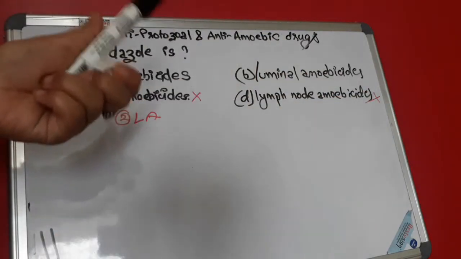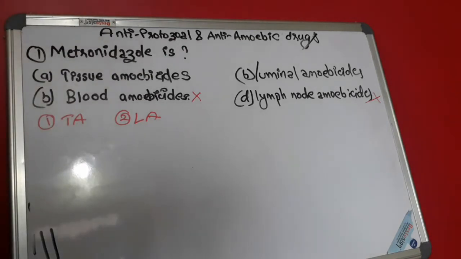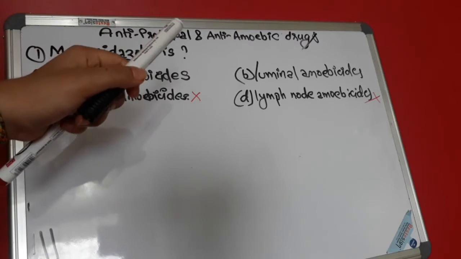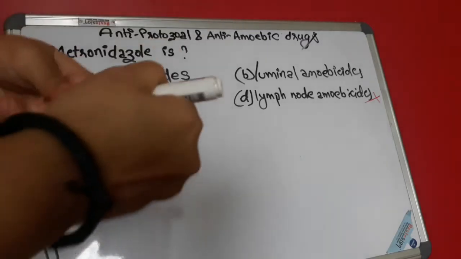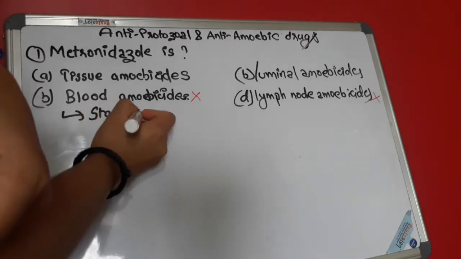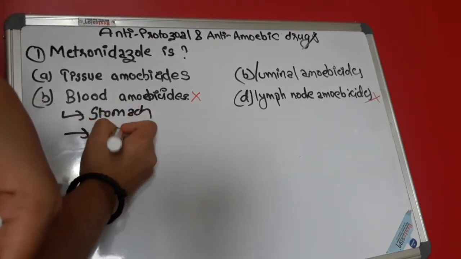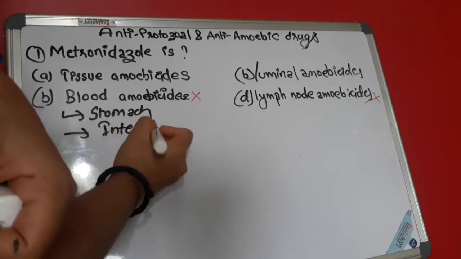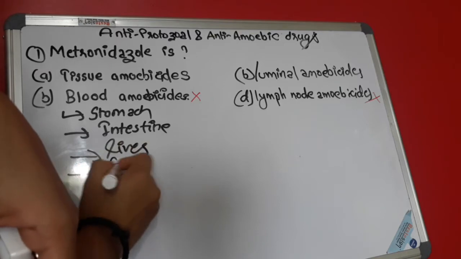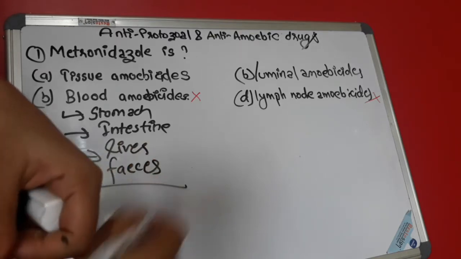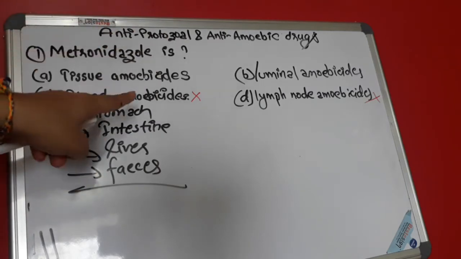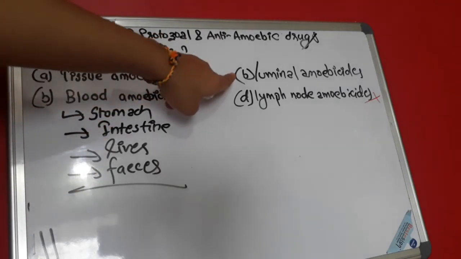Tissue amoebicides and luminal amoebicides. These amoebas can go to different parts of the body like the stomach, intestine, liver, or they may be excreted as feces from our body. They can invade different parts. Because of this, the drugs are classified into two types, tissue amoebicides and luminal amoebicides.